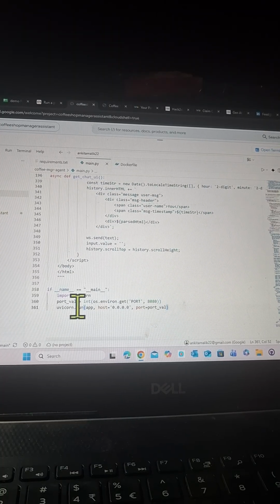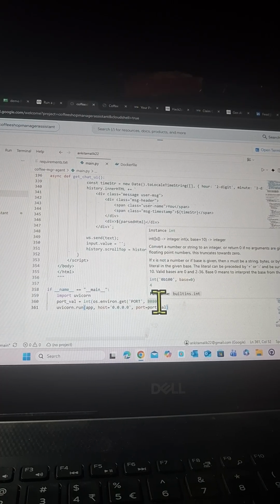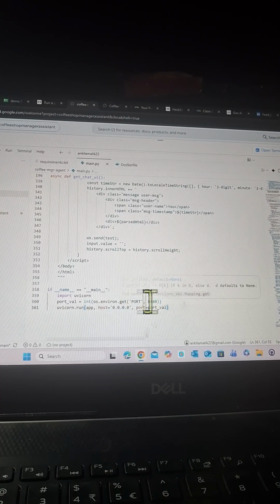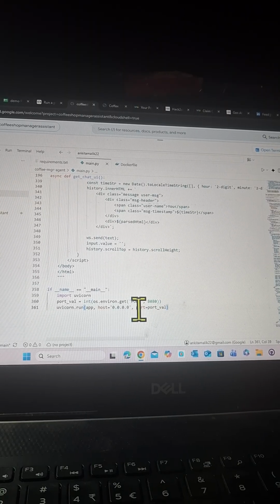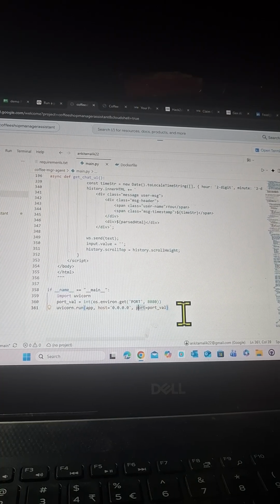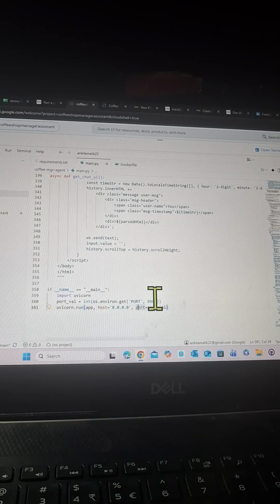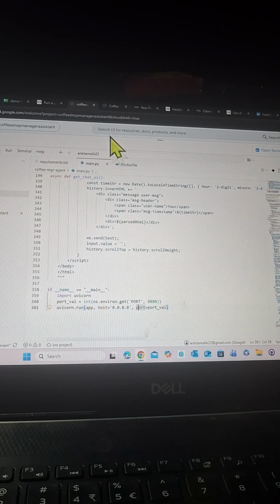Now this is the main function where we are giving the port in the environment variable to get the port number from the environment. Get port 8080. This is the default port which we usually have. In the case of critical applications and production applications, if you want to customize it, you can do that as well. For now, for this application we have this only.